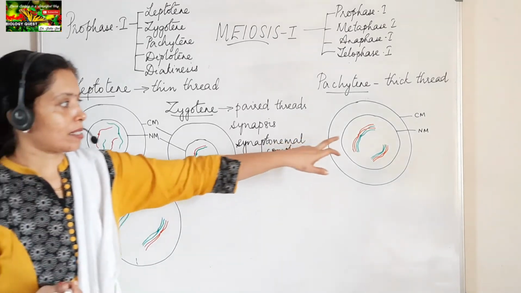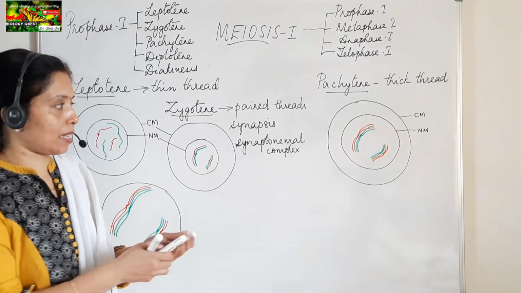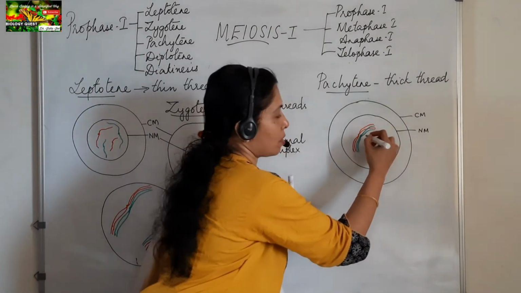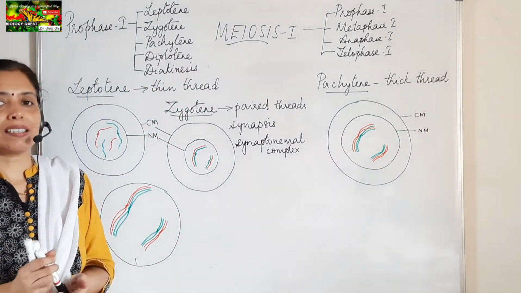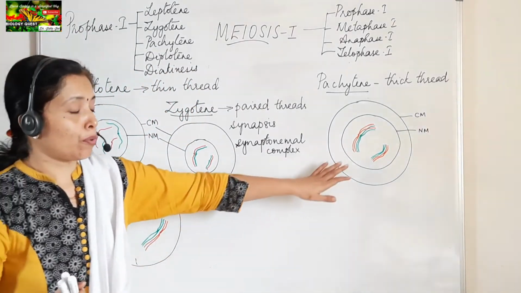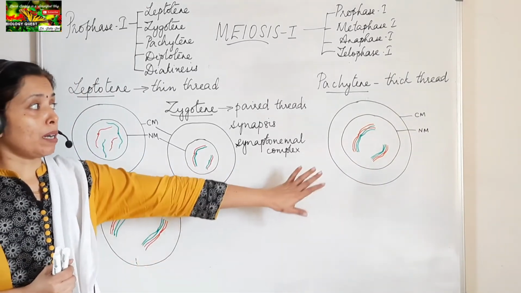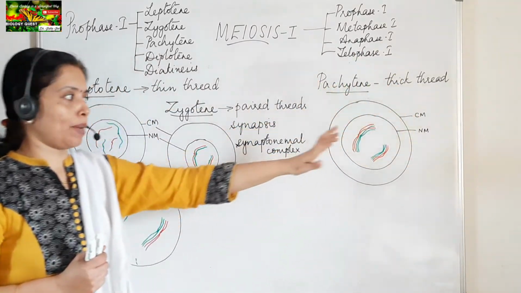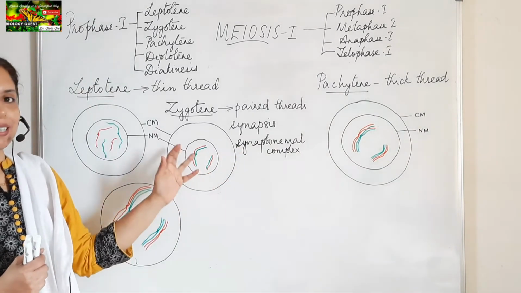So here you can see exchange of genetic material, or crossing over, is taking place between the non-sister chromatids of the homologous chromosomes. So remember, Pachytene is the thick thread stage, where the chromosomes appear as thick threads when compared to the Zygotene stage.